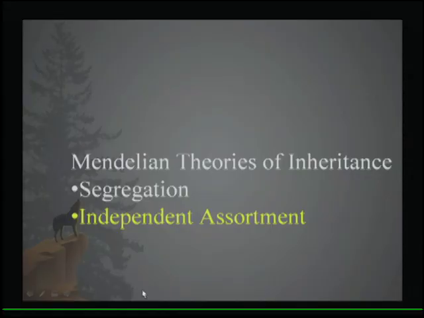The other idea is this concept of independent assortment. Again, although he didn't know he was talking about chromosomes, it is that traits on different chromosomes do not influence inheritance of one another. So for example, if hair color is on one chromosome and the size of your ears is on another, having brown eyes does not mean that you necessarily have big ears, or vice versa. When traits have nothing to do with one another, we say they assort independently. Mendel was able to determine that this is the case in many situations, and it will be the case if the traits are on different chromosomes.